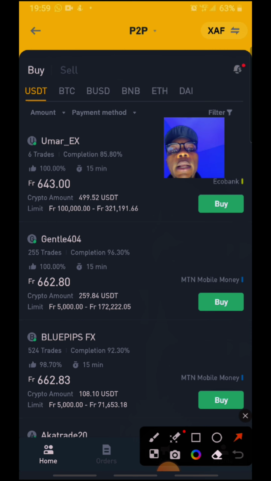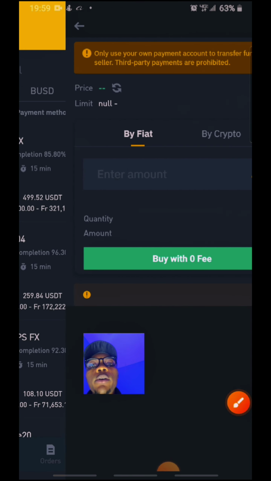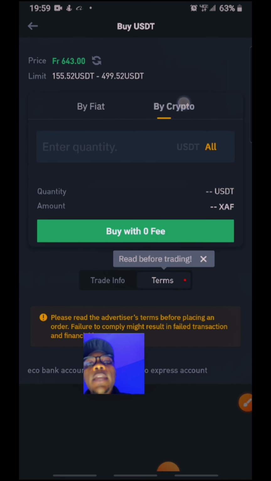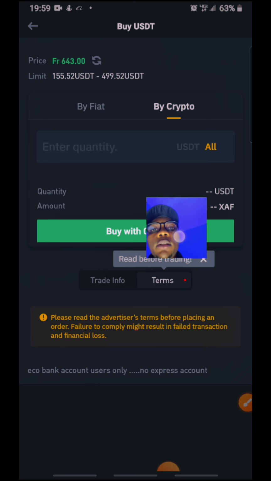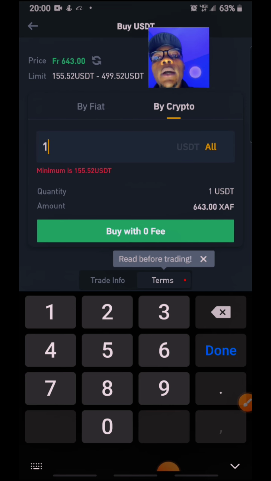If we come back here, you will see that I click on buy. Once I click on the buy button, it brings us to the interface where we have to buy. In this case, we are going to be buying $100 worth of USDT. So let's put $100. This store has put a minimum of 155 USDT, but what I want to show you is that you can see right here that $100 is giving us 64,300 francs.